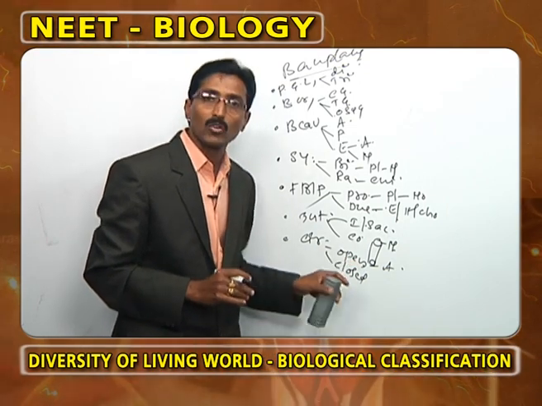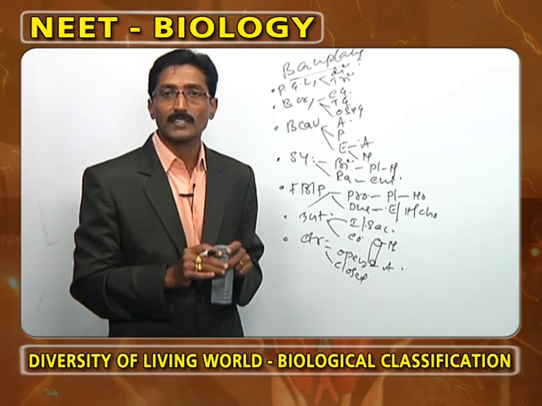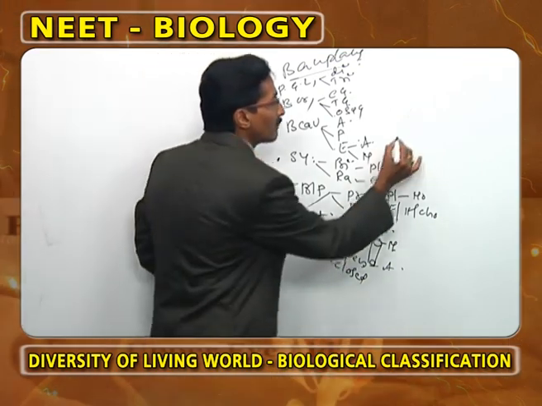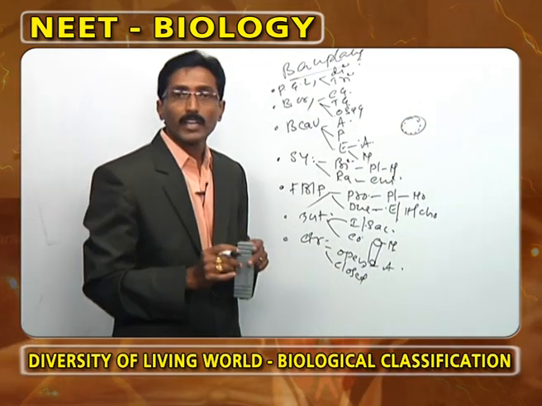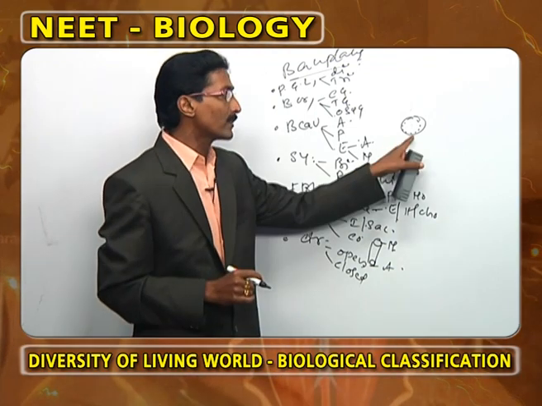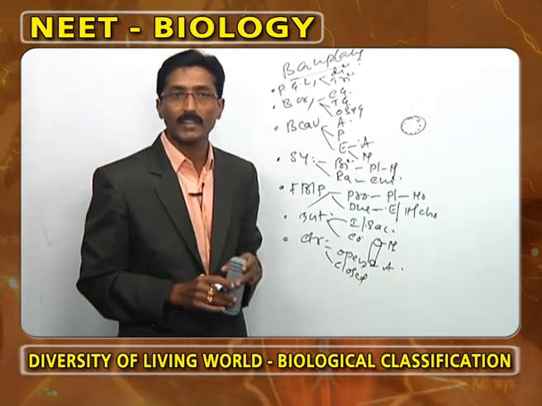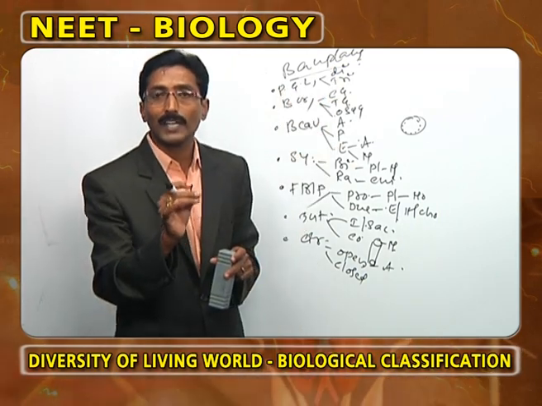What is meant by closed circulation? The blood flows in definite blood vessels. What is meant by definite blood vessel? This is the blood vessel. It is lined inside by endothelium. If the blood vessel is lined inside by endothelium, that we call a definite blood vessel. Now these are the different plans we are going to observe in the kingdom Animalia.